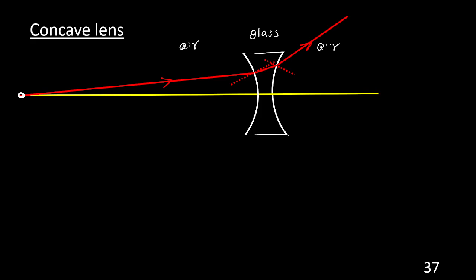Diverging means moving away. In the case of a convex lens, the light ultimately bends towards the axis, the converging property. But in the case of a concave lens, after refraction the light ultimately goes away from the axis. So we say that it is diverging. In questions they will use terms like diverging lens and converging lens. So the diverging property is shown by the concave lens.